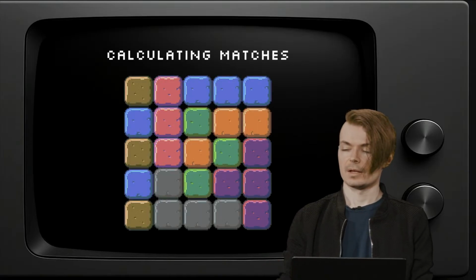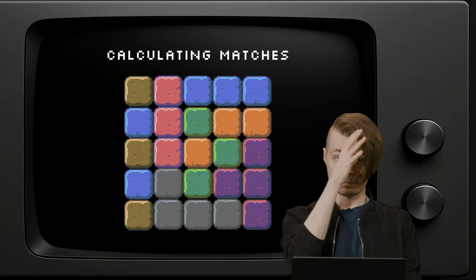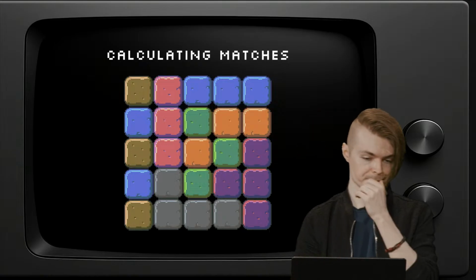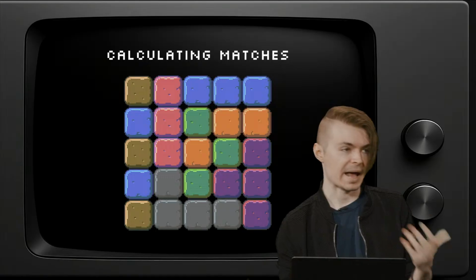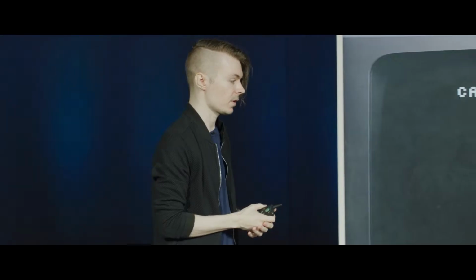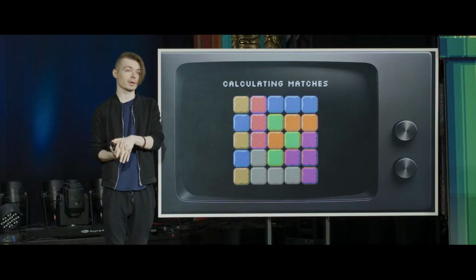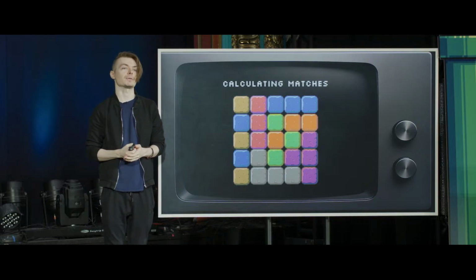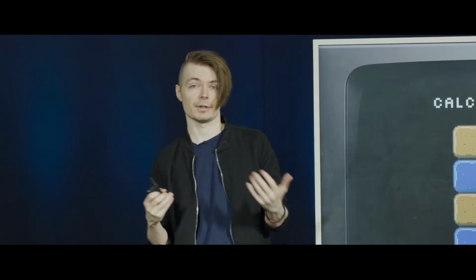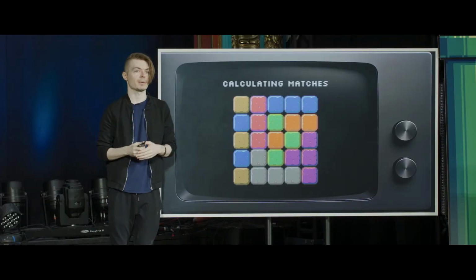So that's the extent of the examples that we'll look at before we take a look at some of the aspects of the code that are relevant for the problem set. We're going to look now at matches. Matches are the underpinning of what makes match 3 work. Certainly right now we can swap all we want, but things aren't really going to work. We don't have a way of gauging whether we've won the game or cleared a level. This is the last big piece: how do we determine that we have a match?